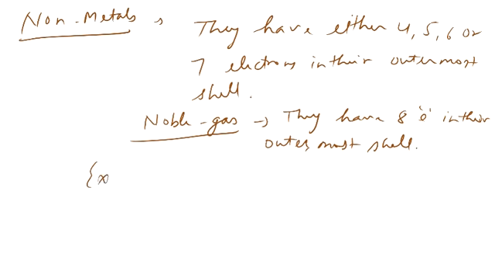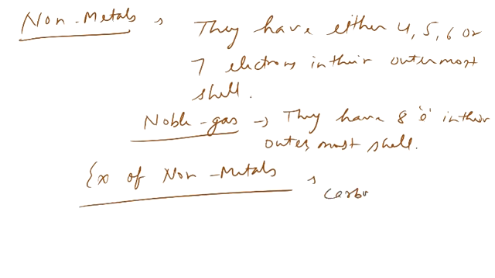So, examples of non-metals. Like carbon. Why is carbon a non-metal? Because carbon's atomic number is 6, so its electronic configuration is 2, 4.